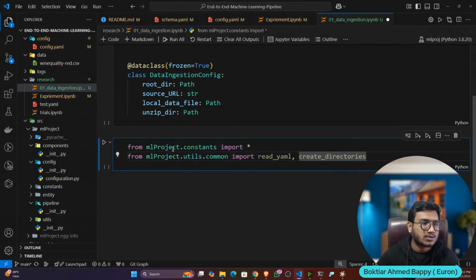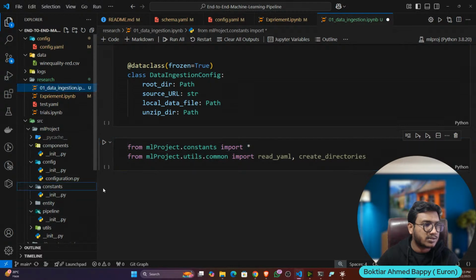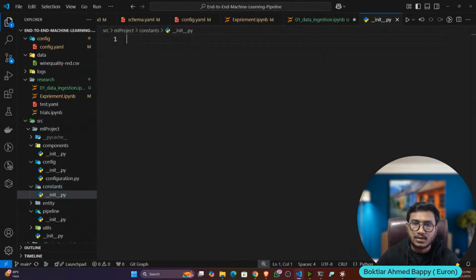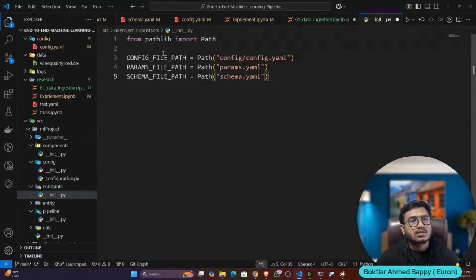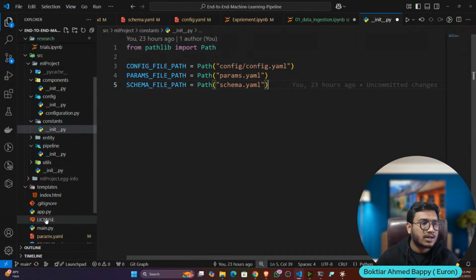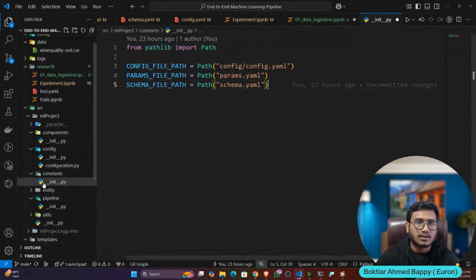For this, I need some utility function. First of all, I'm importing constant. There is a file I have created called constant. Let me show you. Inside that I have one constructor. This file is empty. First, let's define the constant. This constant will return the path of the YAML files. I have three YAML files: config.yaml, params.yaml, as well as schema.yaml, and I'm returning all their paths from here.